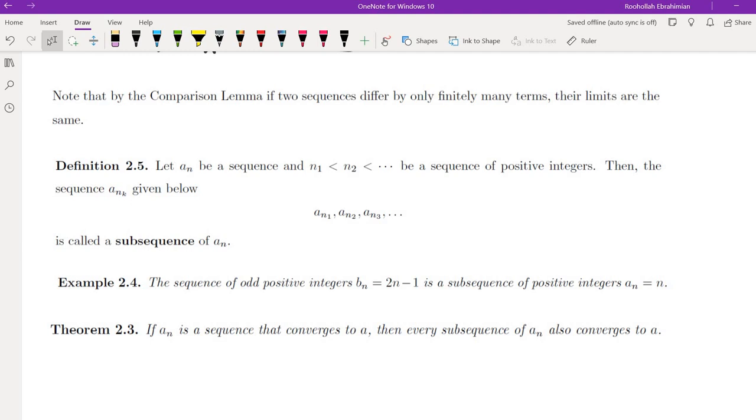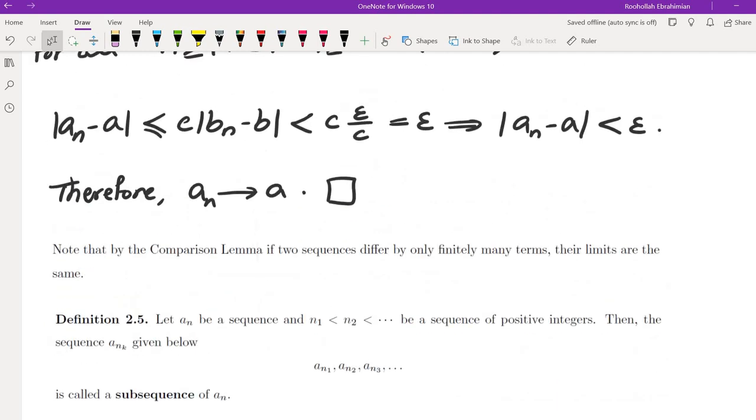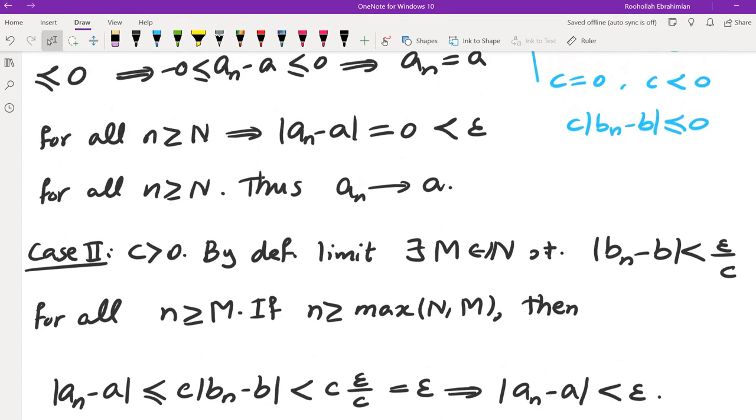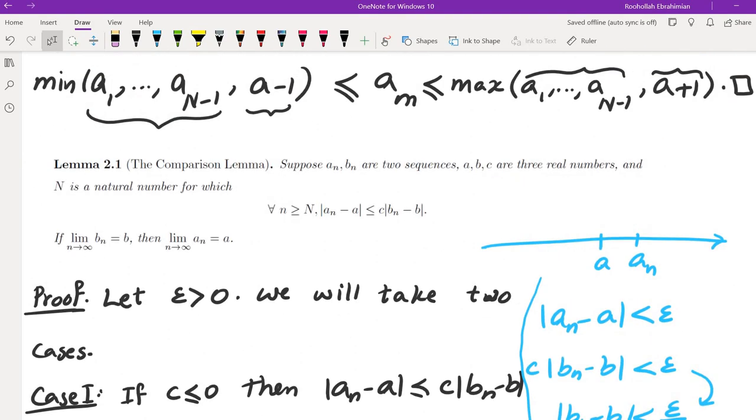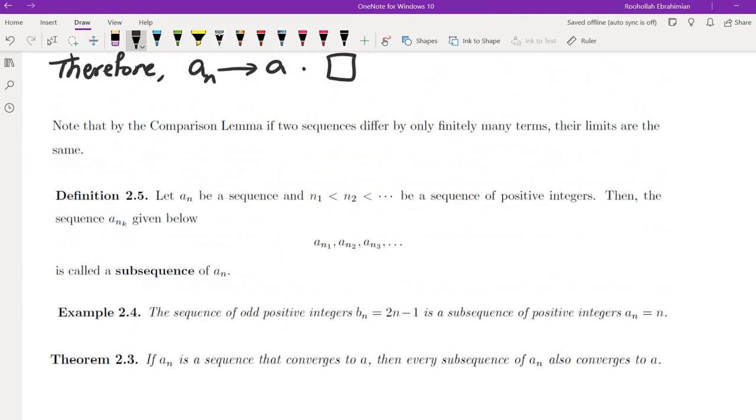Okay, so one thing that the comparison lemma shows is that if you have two sequences that differ by only finitely many terms, then their limits are the same. So if you have a first few terms, you can ignore them, because the assumption is for every n greater than or equal to N. So the limit really has something to do with the tail of the sequence rather than the first initial terms. So that's one thing.